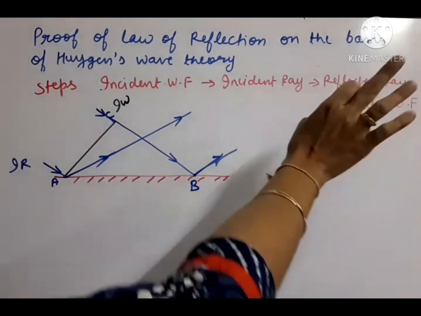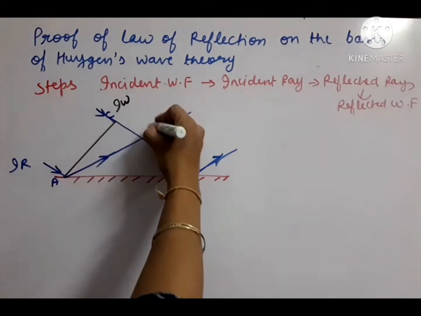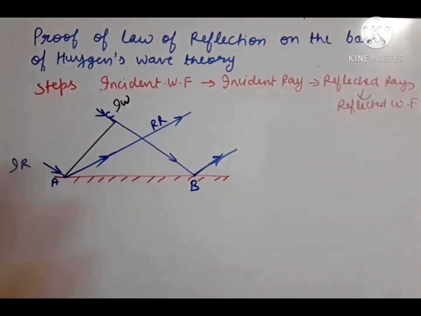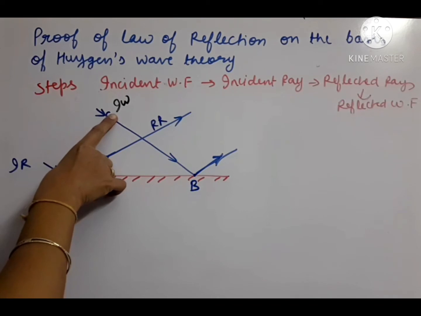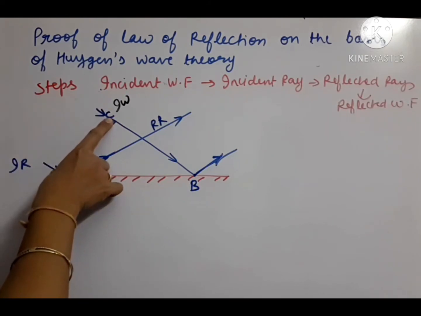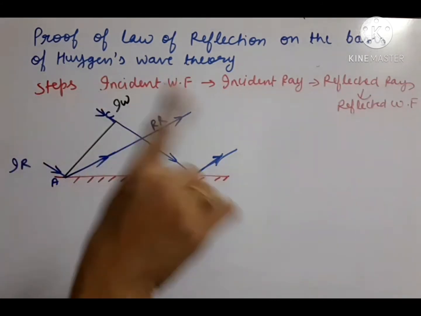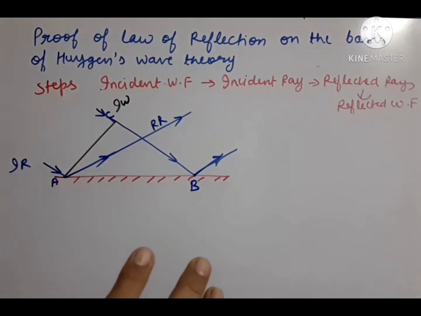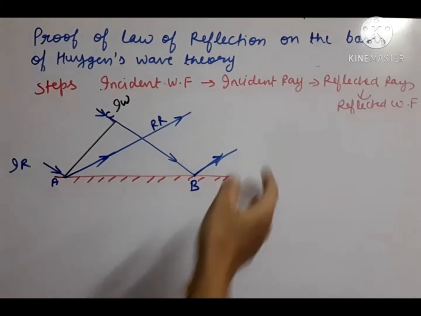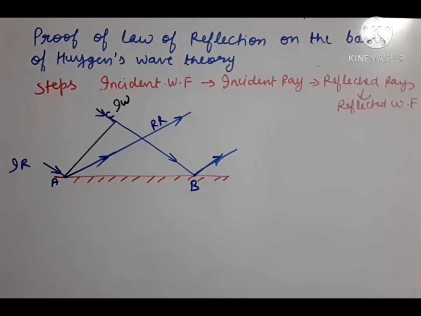How to draw the reflected wavefront? Till now we have got the reflected rays. So how to draw the reflected wavefront? For that the idea is that A and C are points on the primary wavefront or incident wavefront, and according to Huygens principle, each point of the primary wavefront is the source of secondary wavelets. Wavelets means circles. So we have to draw circles, and on those circles we have to draw an envelope or tangent to draw the reflected wavefront or secondary wavefront.